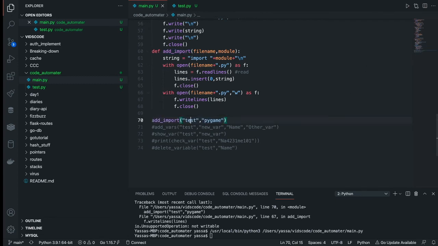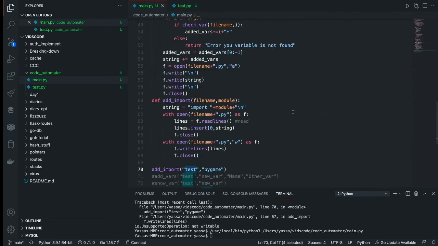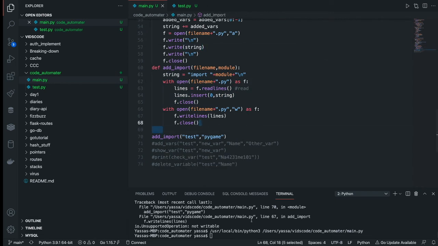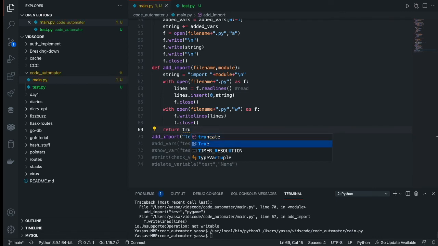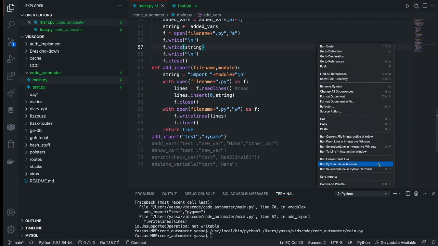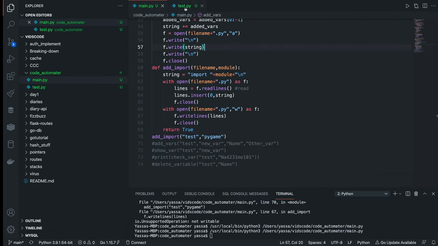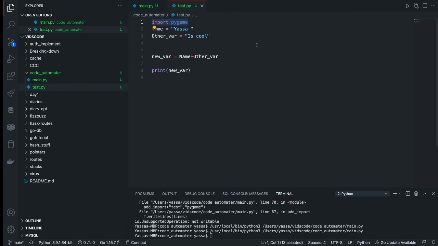So let's just test it out. It works the same way as most of the other functions. There's the file name and the module. You make your module, you inject it into the Python file. There's not really much to it. Okay, all right, and now we're going to go to test.py. You can see we have import pygame right there.